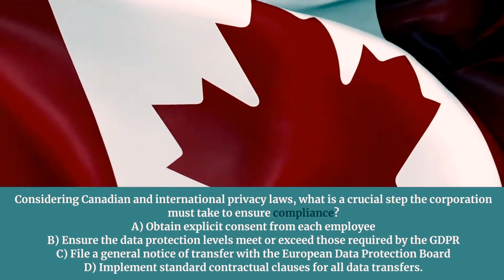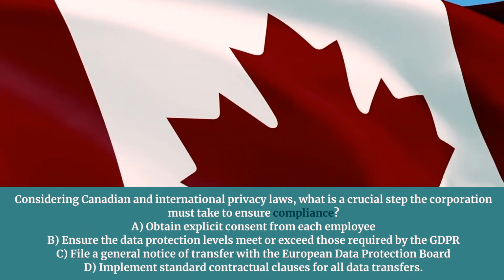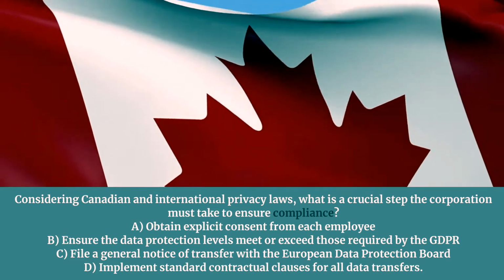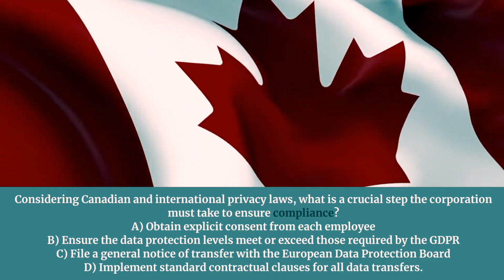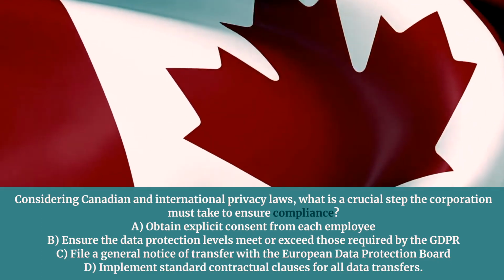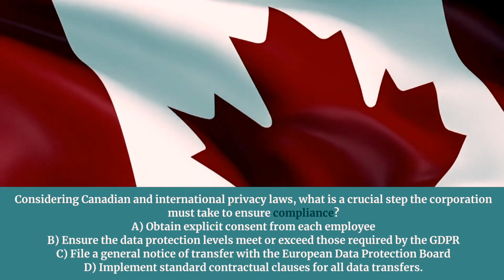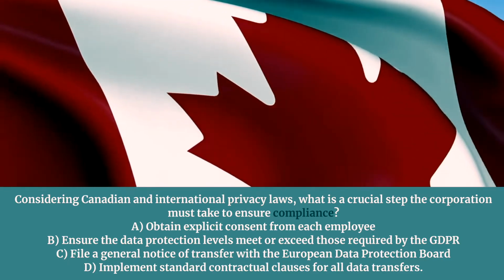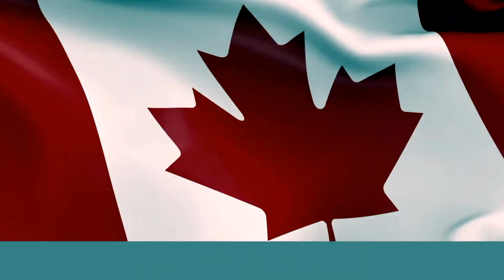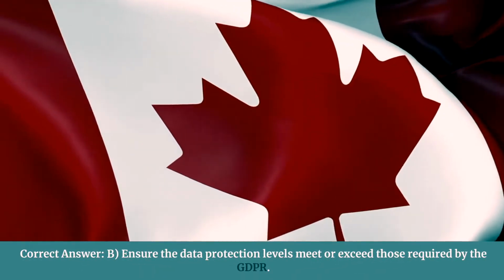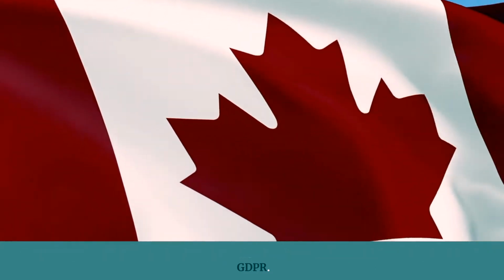Considering Canadian and international privacy laws, what is a crucial step the corporation must take to ensure compliance? A. Obtain explicit consent from each employee. B. Ensure the data protection levels meet or exceed those required by the GDPR. C. File a general notice of transfer with the European Data Protection Board. D. Implement standard contractual clauses for all data transfers. Correct answer, B. Ensure the data protection levels meet or exceed those required by the GDPR.